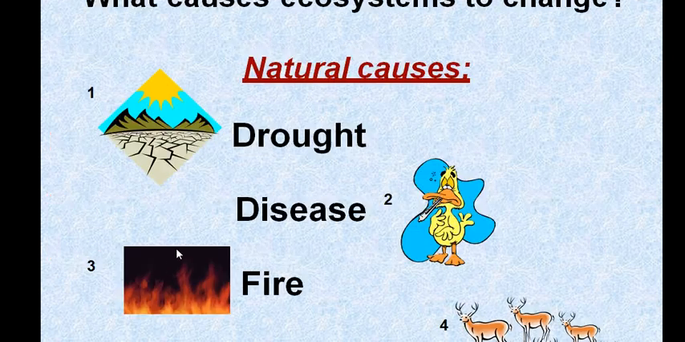The next one is what causes the ecosystem to change. If the ecosystem is green, then we can say that everything is available in abundant quantity. But then if something happens,